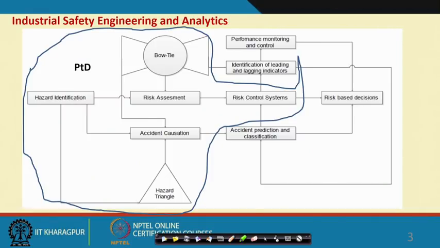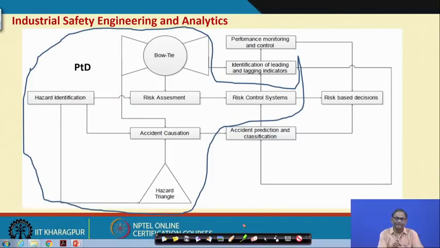So, you see what is given in the slide. So many things: hazard identification, risk assessment, accident causation, hazard triangle, risk control systems, bow tie, all those are coming under PTD, prevention through design. So, you know what is PTD?